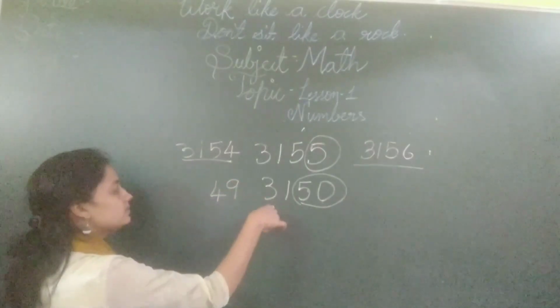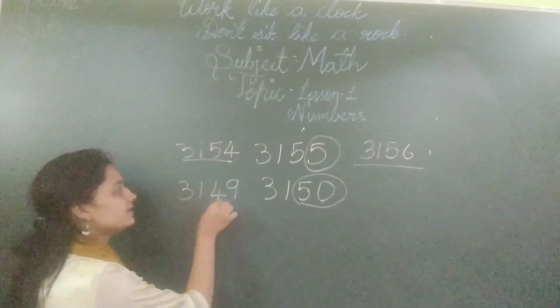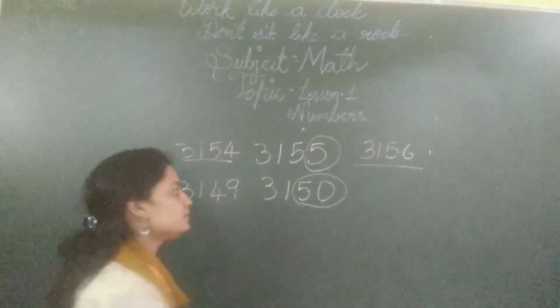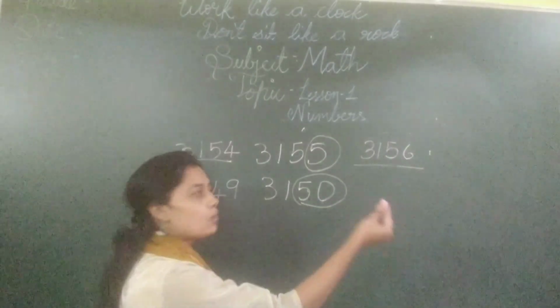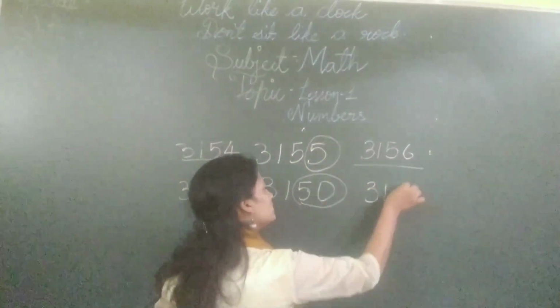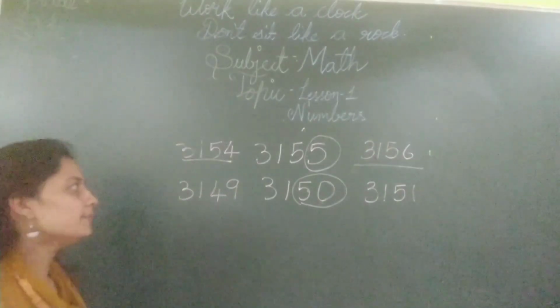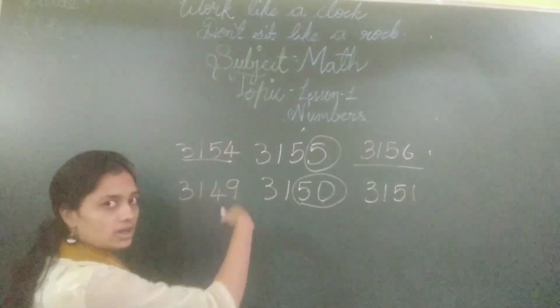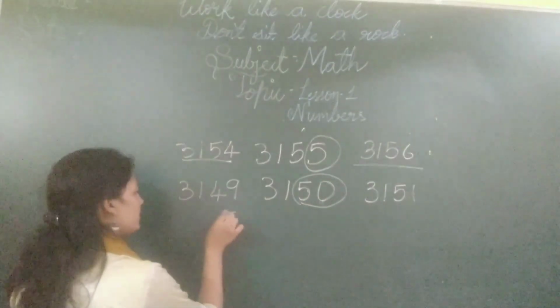So the number which comes before 3150 is 3149. Similarly, what comes after is easy because after 0 is 1. So 3151. This is how you say numbers which come before and after. And in big numbers, it's actually very, very easy.